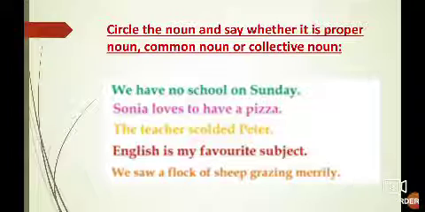In this, you have to circle noun, and wherever you circle, you have to tell it is proper noun, common noun or collective noun. Second is, Sonia loves to have a pizza. Third is, the teacher scolded Peter. Next is, English is my favorite subject. And the last is, we saw a flock of sheep grazing merrily. So students, circle the noun and tell what type of noun it is.